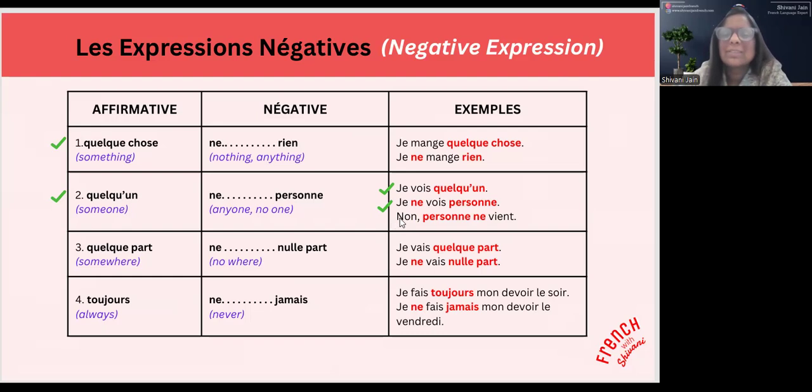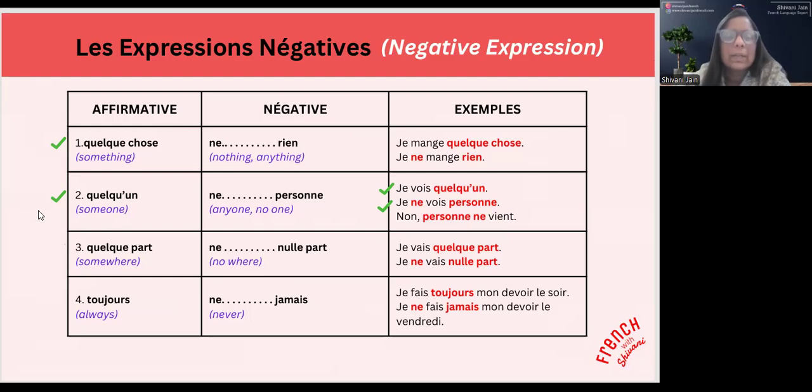Or just another example. This is an answer to some question. It is personne. Non, personne ne vient. So in this case, we use both these two, personne and ne together, followed by a verb. No, nobody is coming. So when you have to say nobody in the beginning, nobody is coming, then it is personne ne vient. OK?